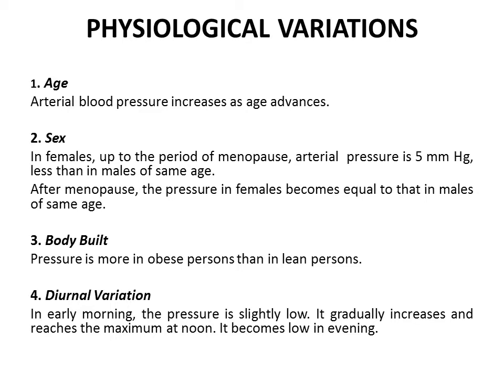At the age of 50 years, the normal blood pressure is 140 by 85 mm of Hg, whereas at the age of 80 years, 180 by 95 mm of Hg blood pressure is considered as normal.